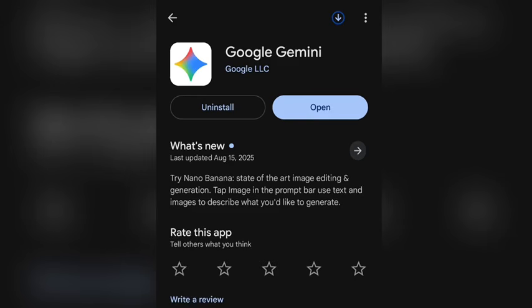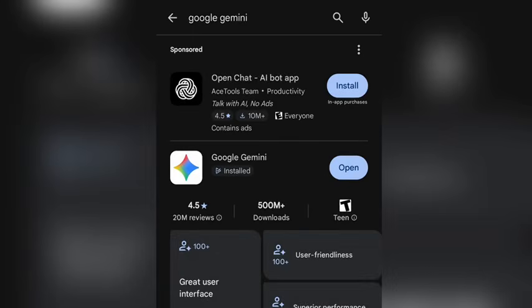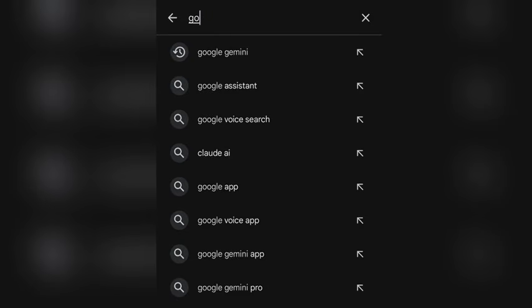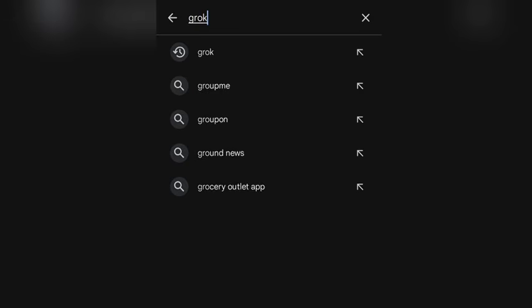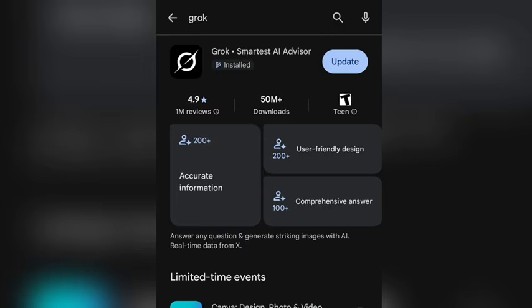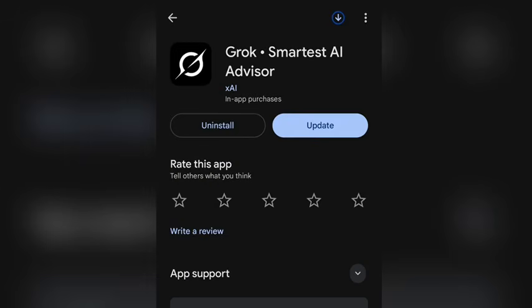Now the third app we'll be using to create that kind of amazing video, the last one, is what we call Grok AI. This one you are seeing right here, Grok AI. As you can see, smartest AI advisor. You also install the application on your phone.